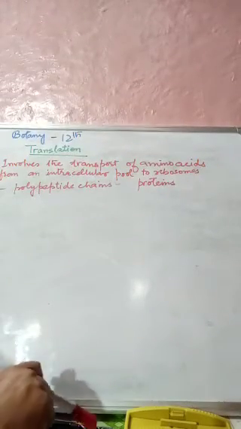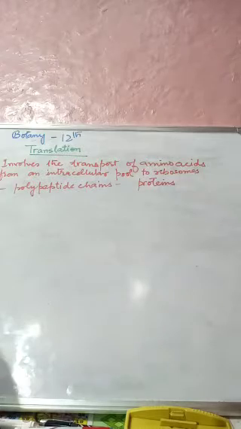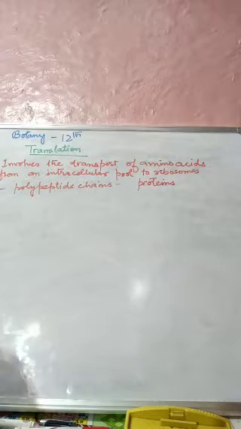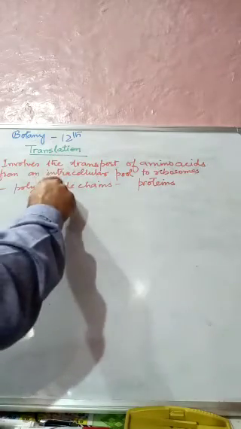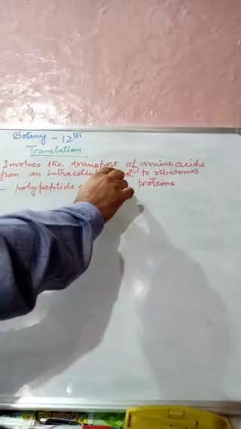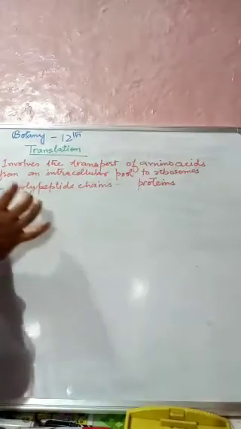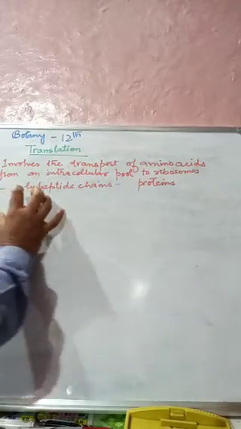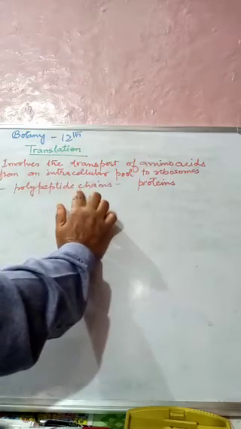So what do we mean by translation? It simply involves the transport of amino acids from an intracellular pool to the ribosomes, where they are assembled into polypeptide chains.